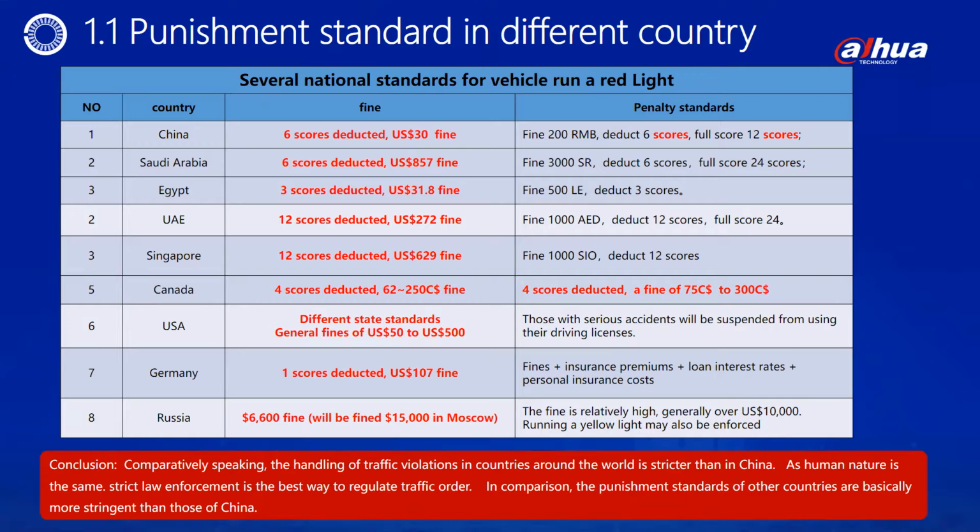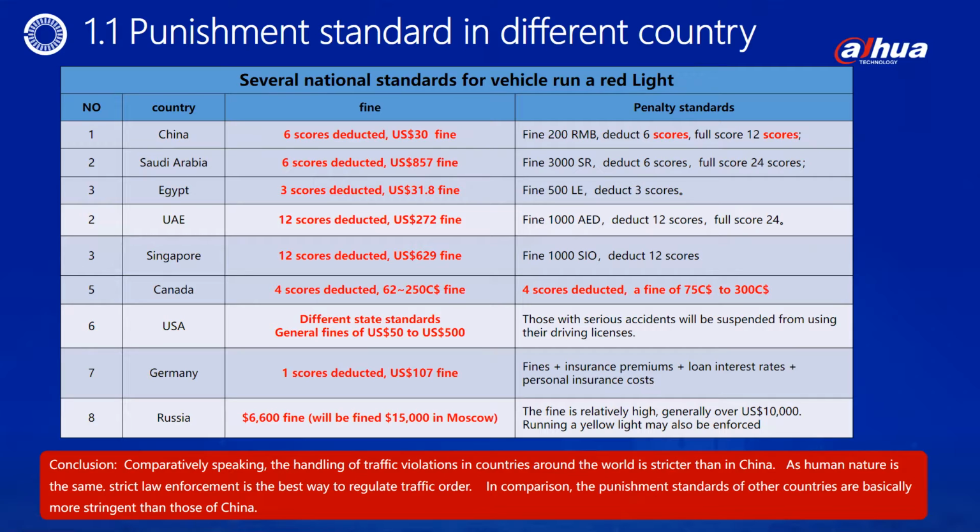If he commits another crime, he will be fined $2,000 and imprisoned for 1 year. If the circumstances are serious, an additional punishment of whipping is required. In China, they will be fined 200 RMB and deducted 6 scores out of 12 scores.